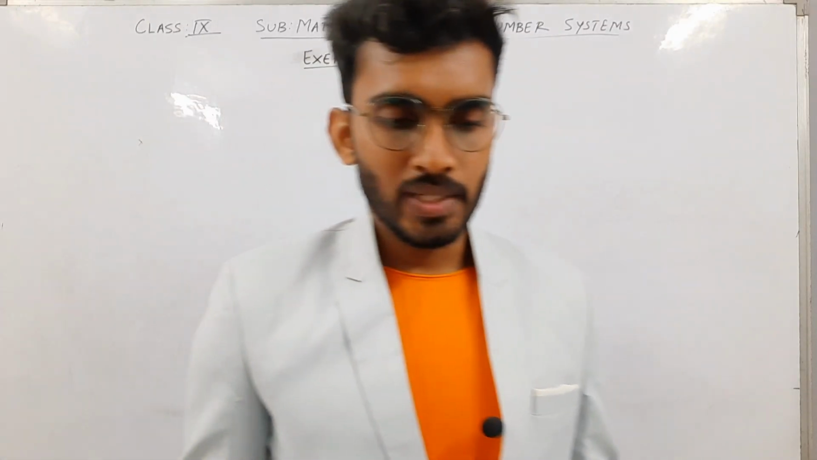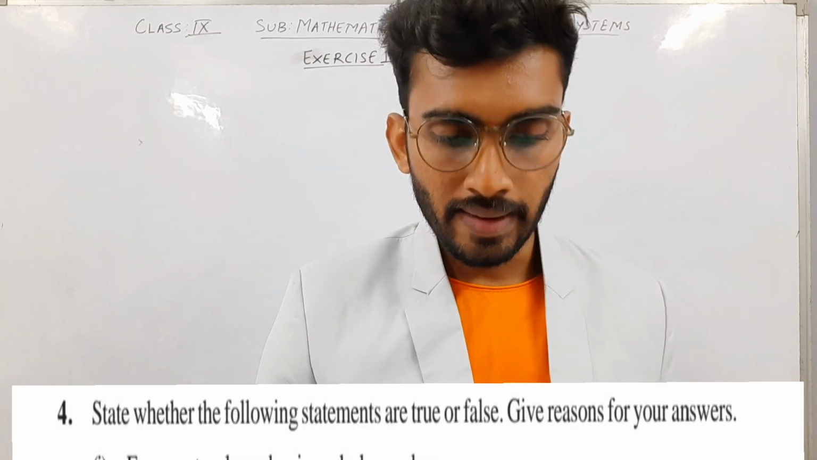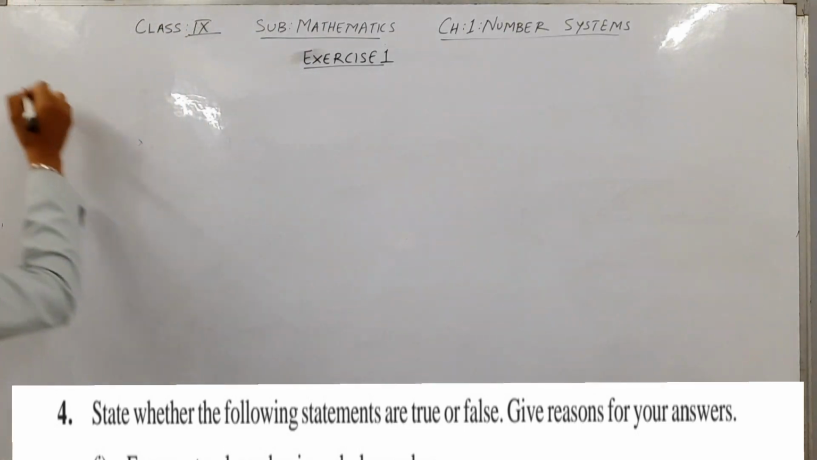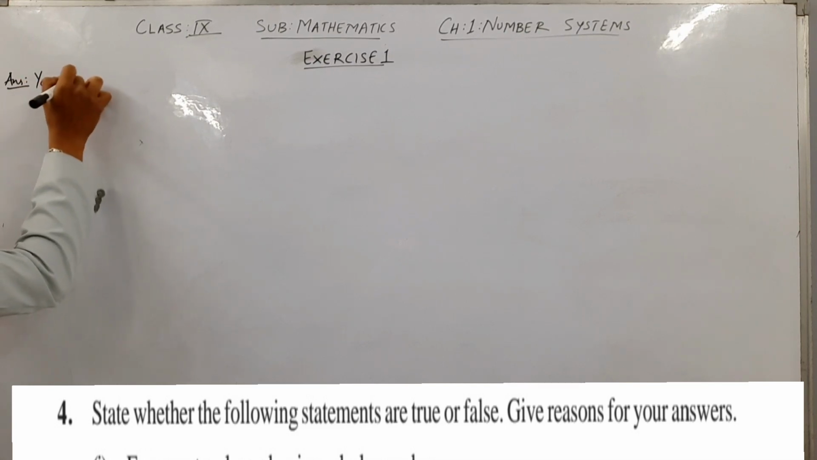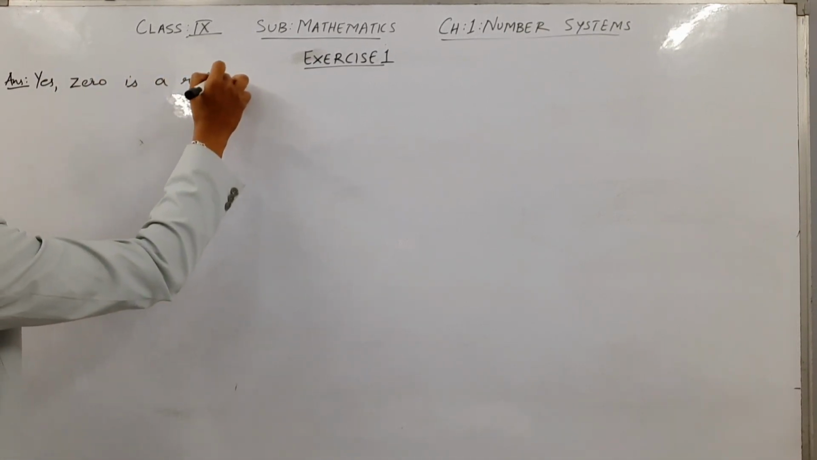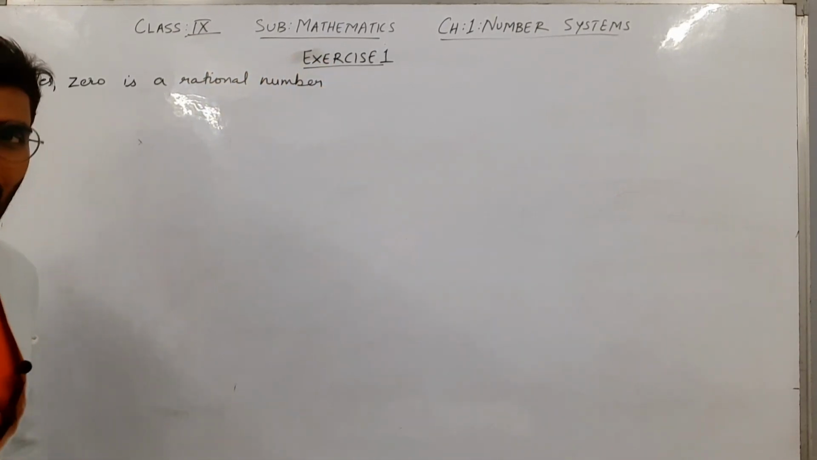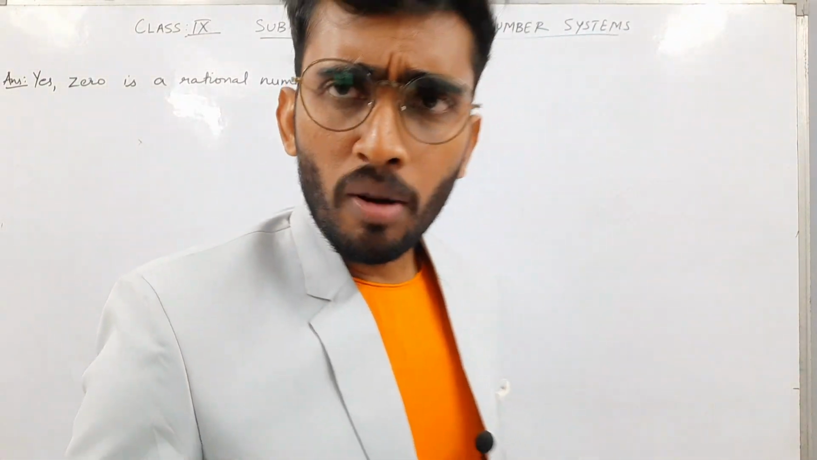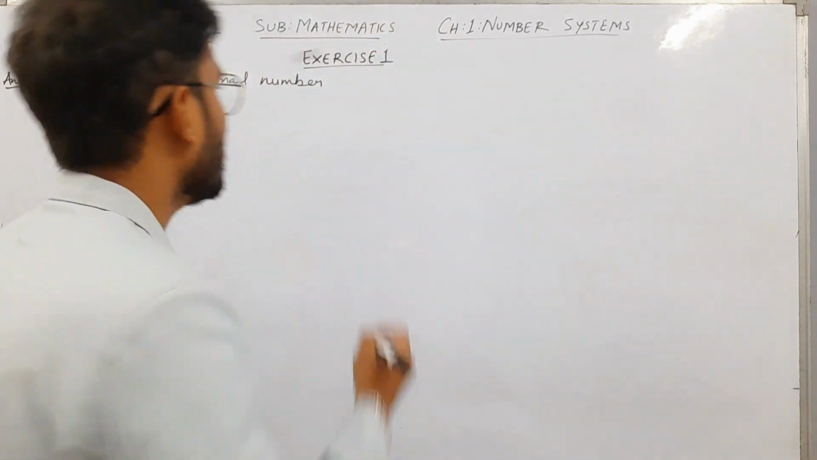Okay, let's start exercise 1.1. The first question is, is 0 a rational number? We'll write the answer. Yes, 0 is a rational number. How can we say it is a rational number? The question is, can you write it in the form P by Q, where P and Q are integers and Q is not equal to 0?